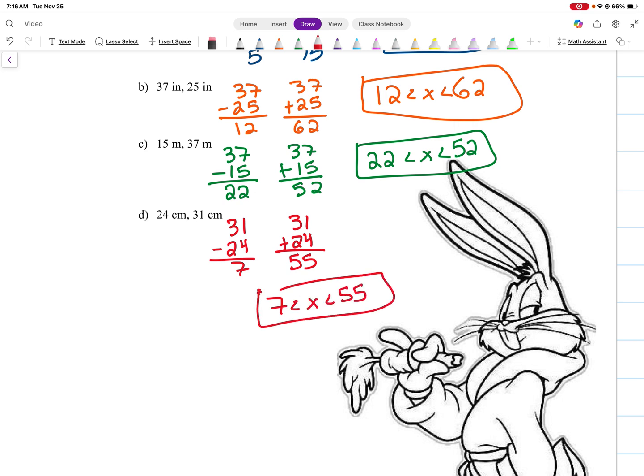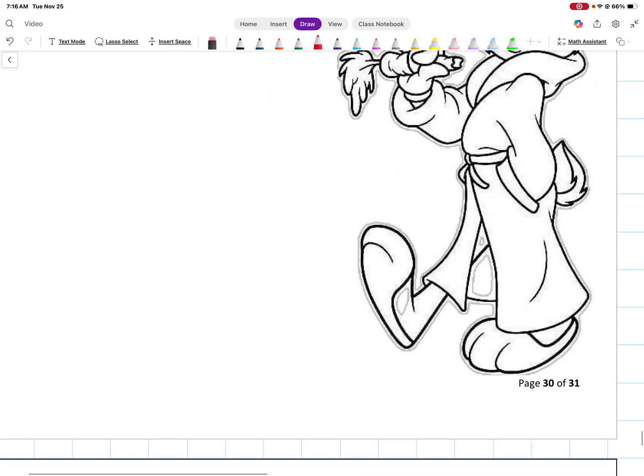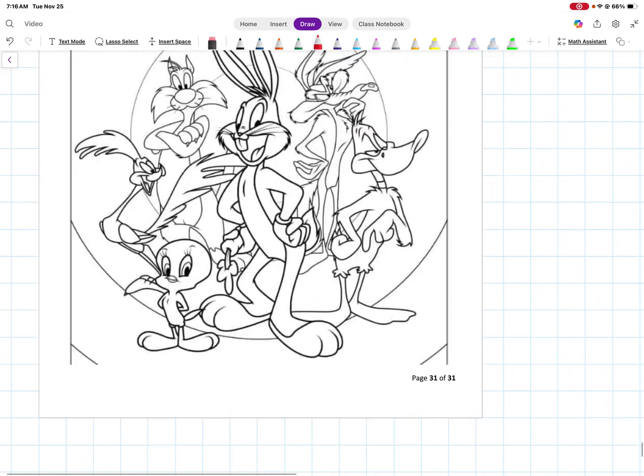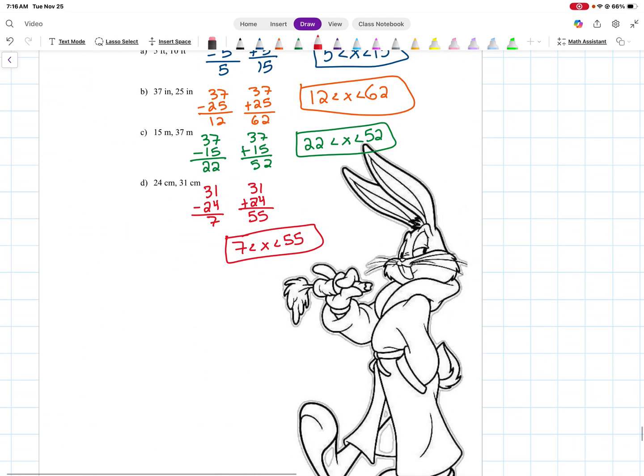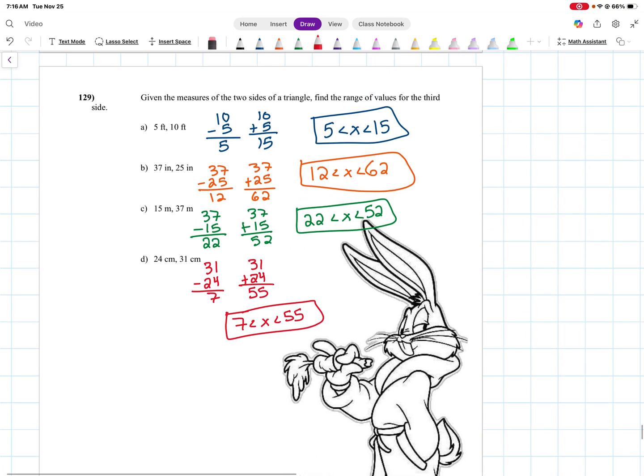All right, so that is all for this final exam review. Right, no more after that. The last page was just a coloring page. So that's all for these final exam reviews for semester 1 final.